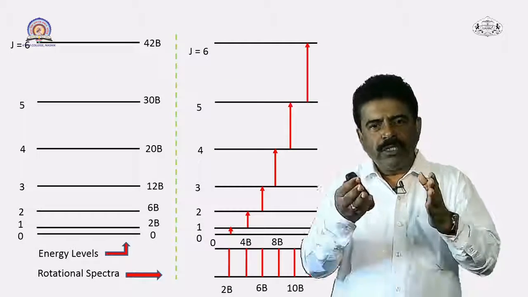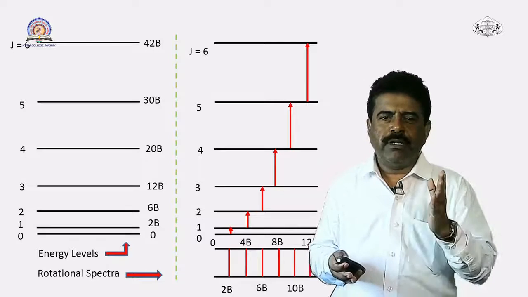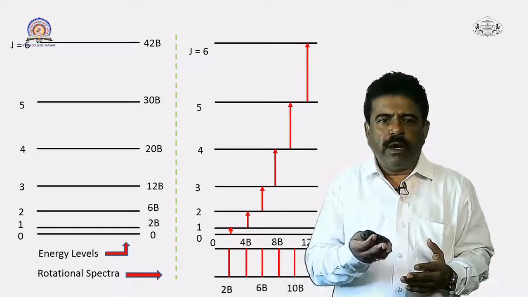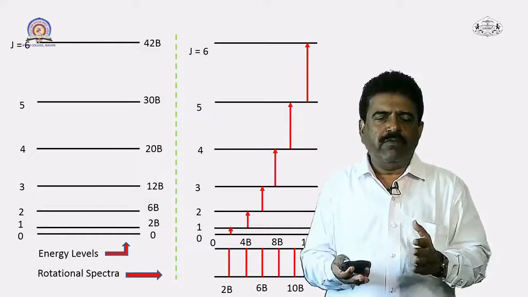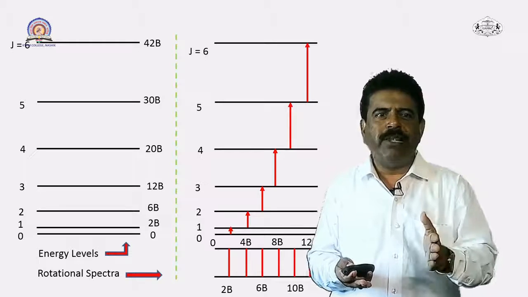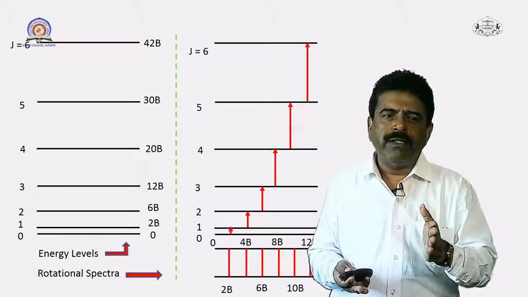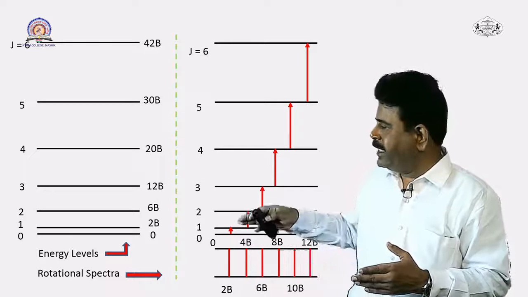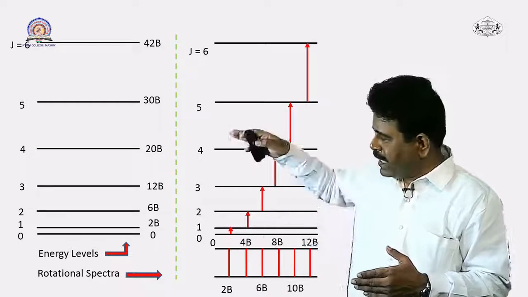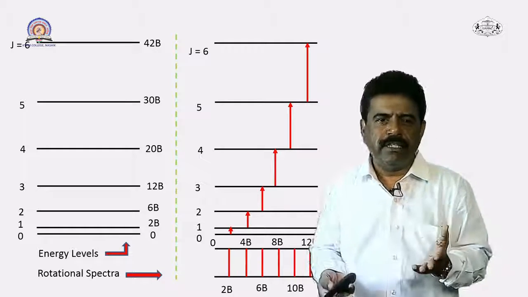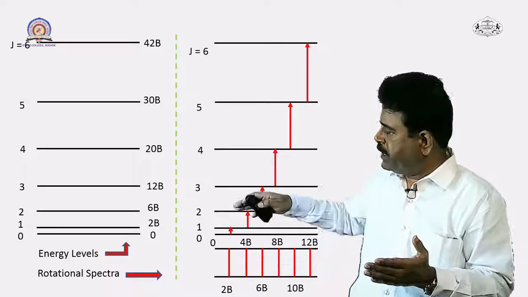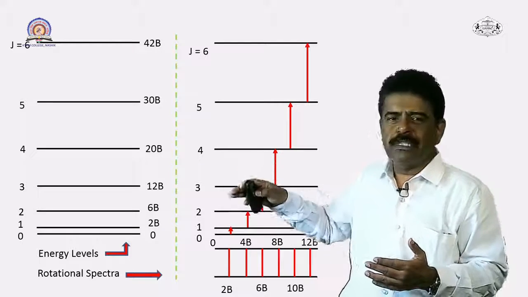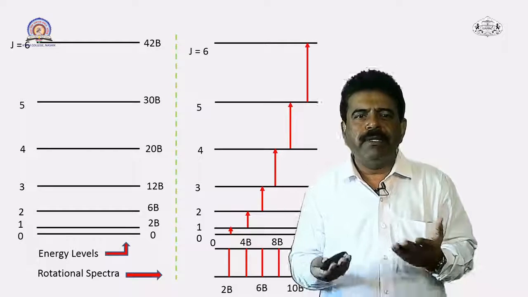I have shown the rotational energy levels on this side, and on the other side you can see the spectra is also shown. Now, on the energy levels side I have shown the J values, J equal to 0, 1, 2, 3 and so on. You can see the levels arranged accordingly on the energy scale. You can see the energy differences, and the corresponding differences are represented in terms of the spectral terms 0, 2B, 6B, then 12B, 20B, 30B and so on.